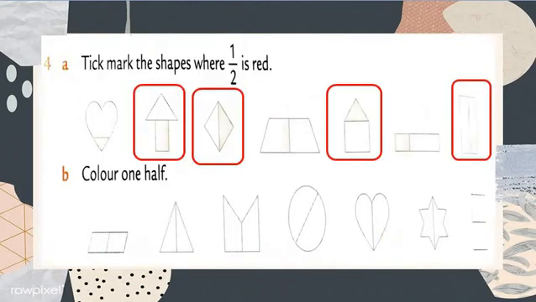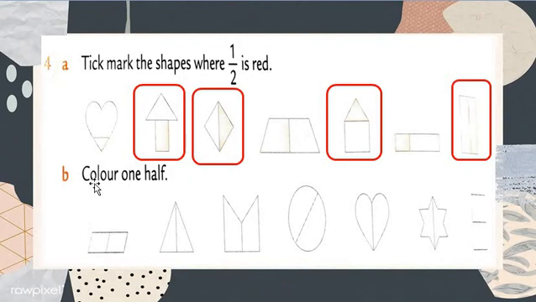Now, tick mark the shape with 1 upon 2. But this whole question you do in your fair book. This question number 4, tick mark the shape where 1 upon 2 is shaded, you have to only tick mark. And color 1 half.